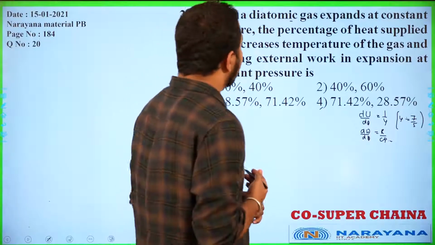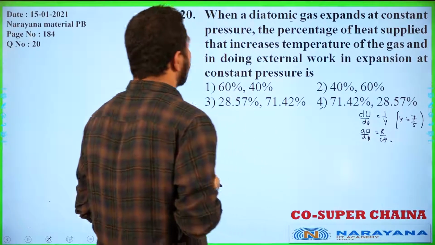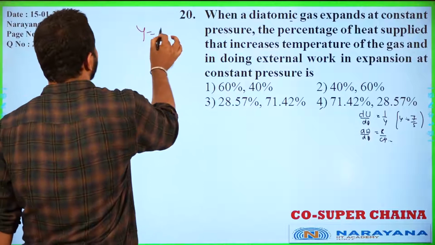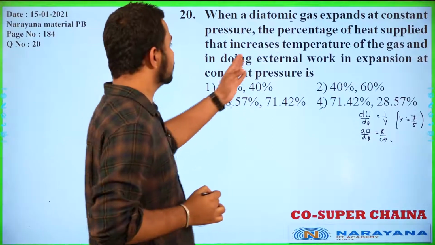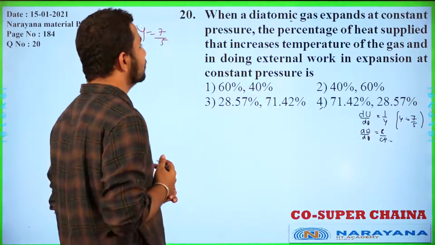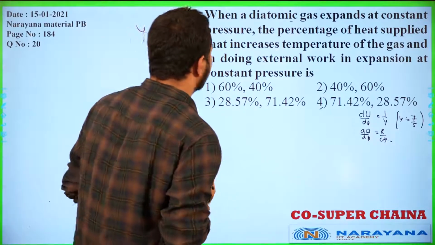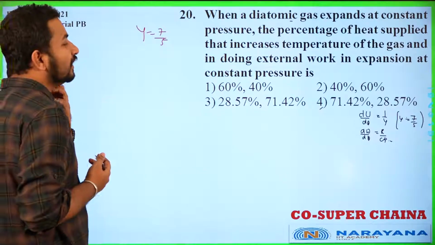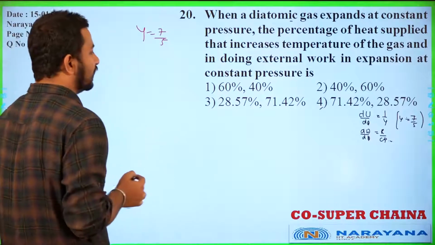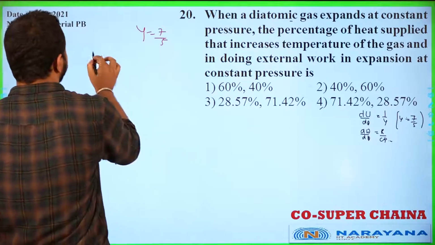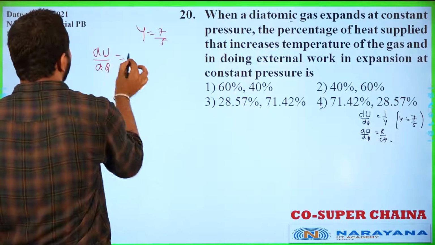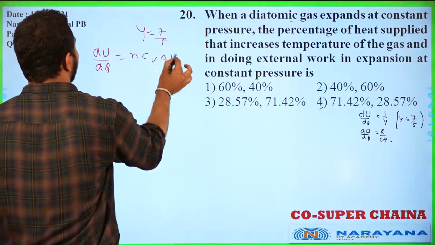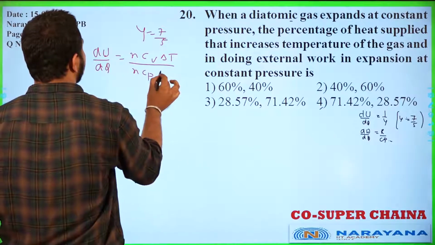When a diatomic gas expands at a constant pressure, the percentage of heat supplied that is used to increase the temperature of the gas, in doing external work. So here it is given as diatomic gas. Okay, so for diatomic we know gamma will be equal to 7 by 5. So the percentage of heat supplied you have to calculate in doing this external work. So we need to calculate here dU by dQ. dU by dQ. So you know, student, dU by dQ we can write here nCv delta T, and here we can write nCp delta T.